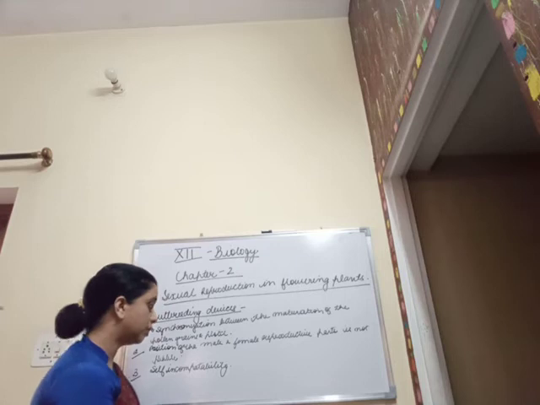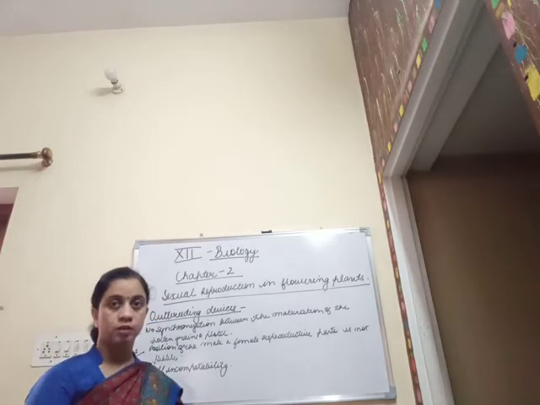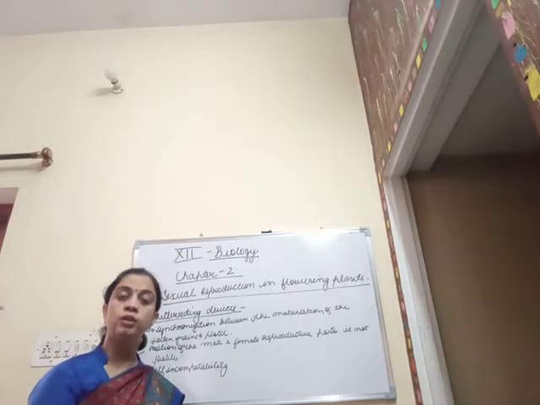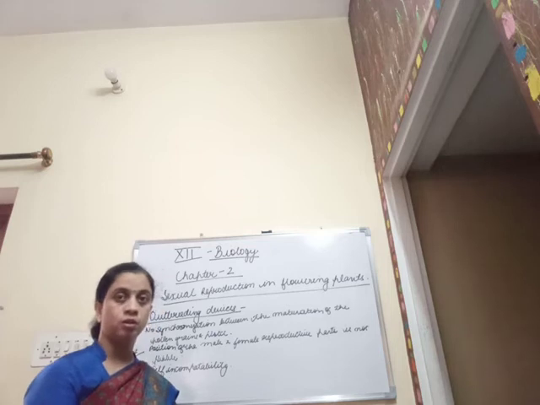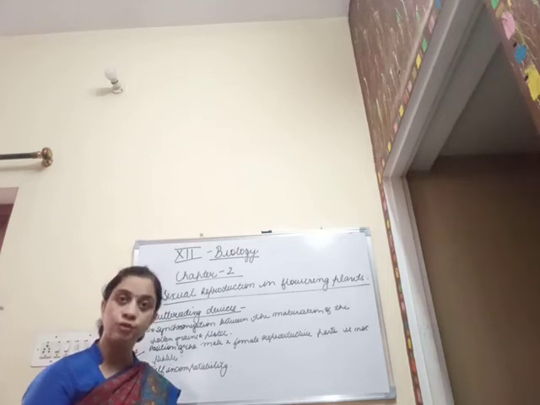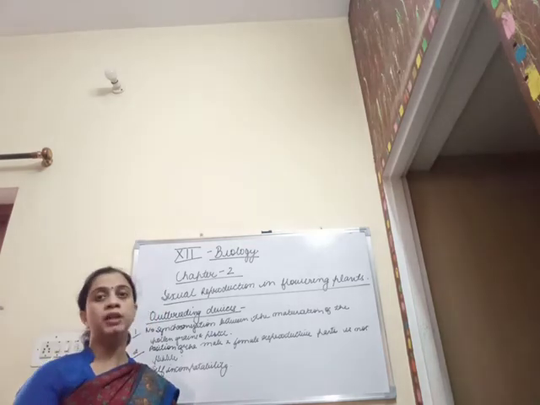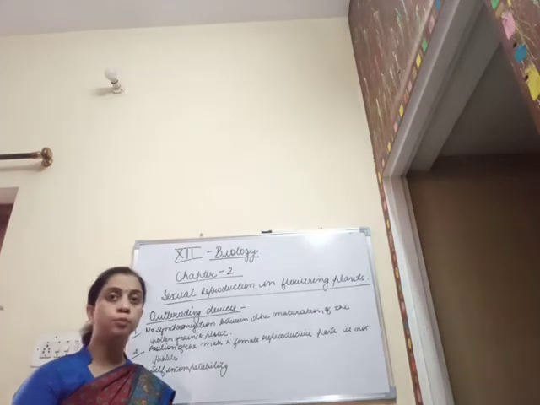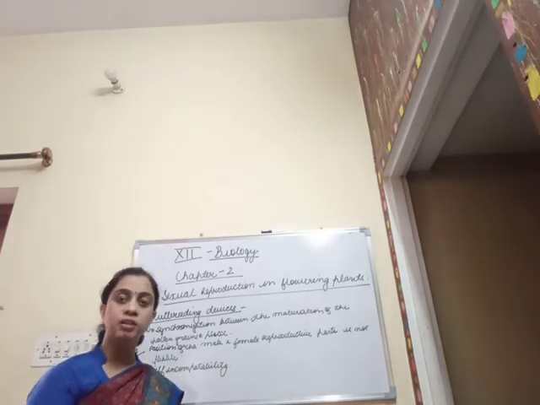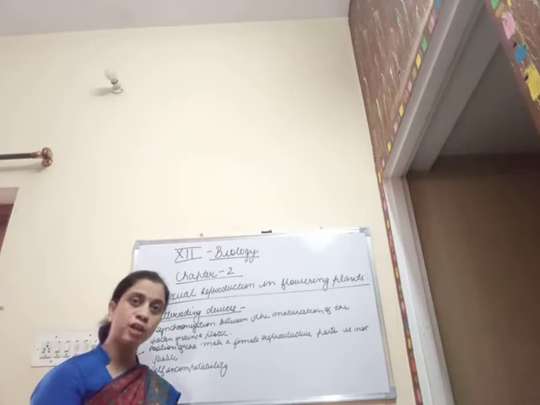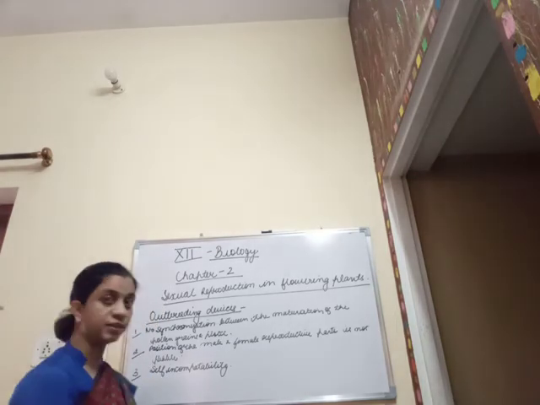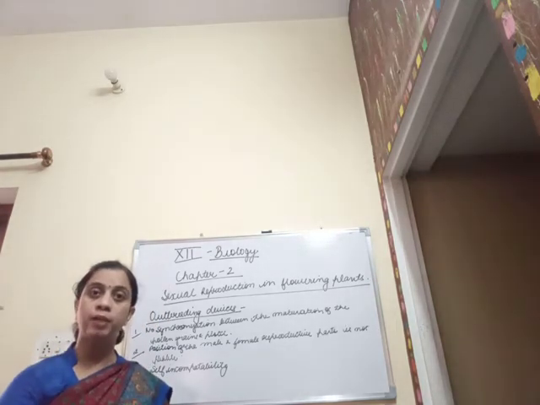But in certain cases, sometimes the pollen grains do not produce the pollen tube naturally, so the male gametes do not reach the female gamete, that is the ovule. Such a condition or such a process is known as self-incompatibility.